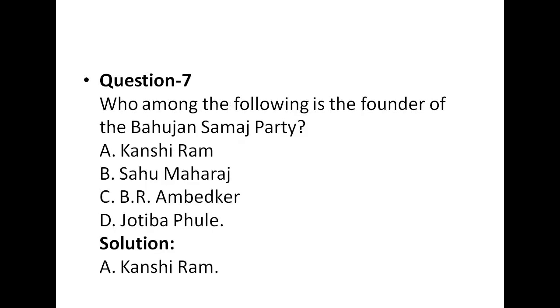Then question number 7. Who among the following is the founder of the बहुजन समाज पार्टी? So in these options, the names are given for who is the founder of the बहुजन समाज पार्टी. First is कांशीराम, साहू महाराज, B.R. अम्बेडकर और ज्योतिबा फूले. So the correct answer is कांशीराम. That is A. Please mark it down.